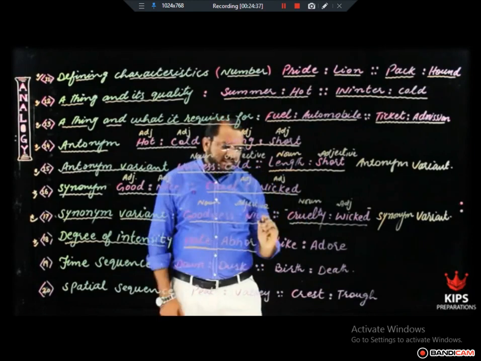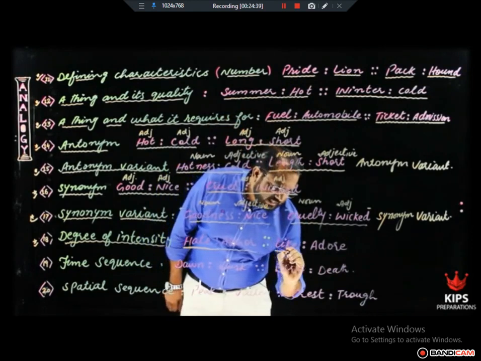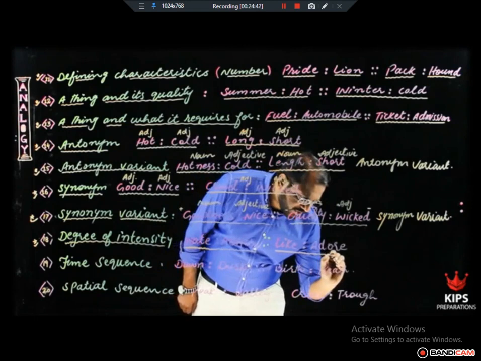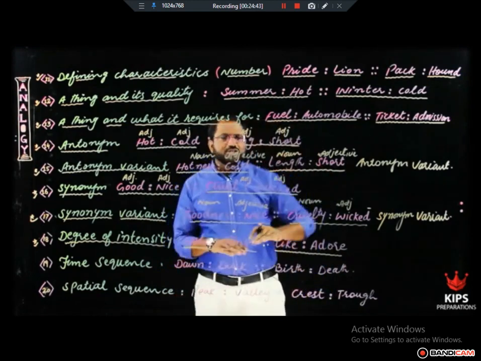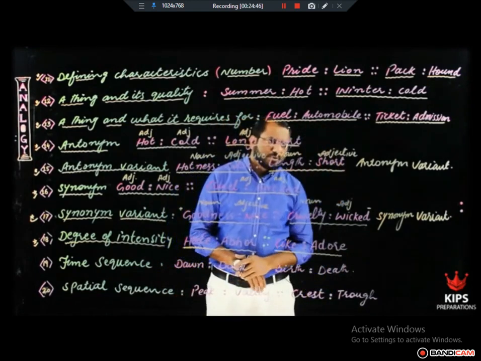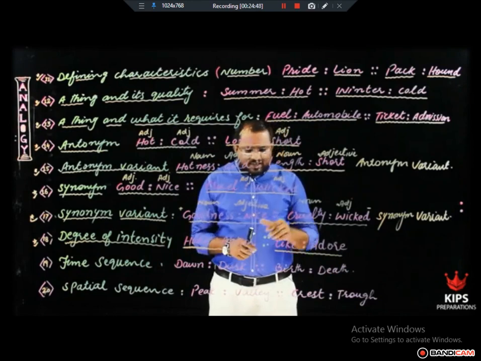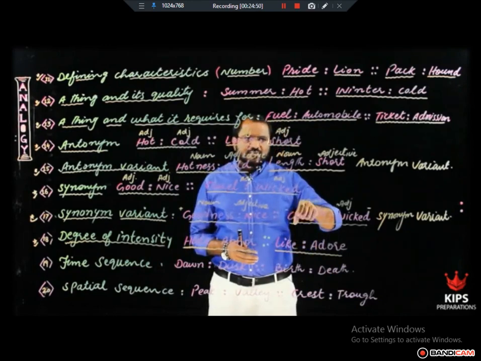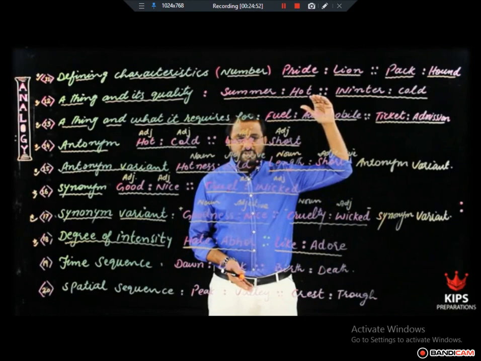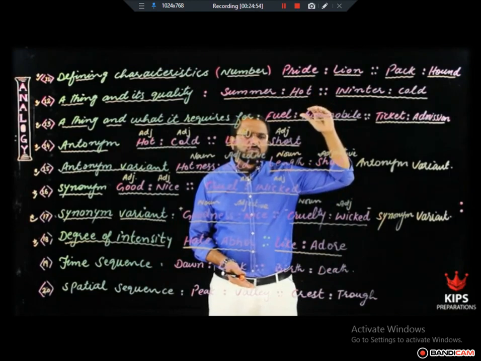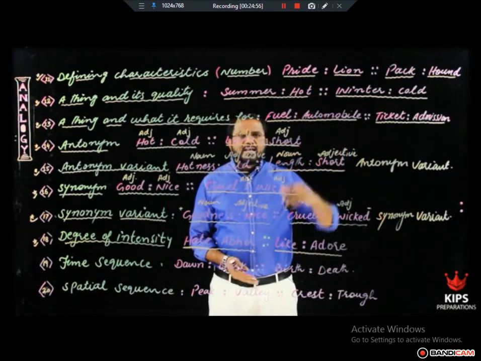Let's have a look at the other examples. Liking is at the initial stage, and when it reaches its peak, it becomes adore. When rain starts, it is called drizzling. When it gets its peak, we call it downpour, right? The extreme stage.